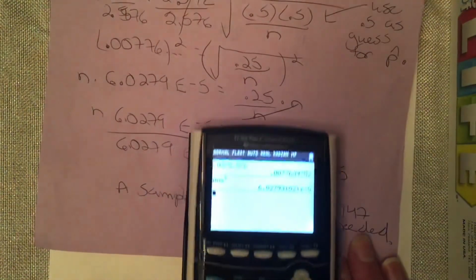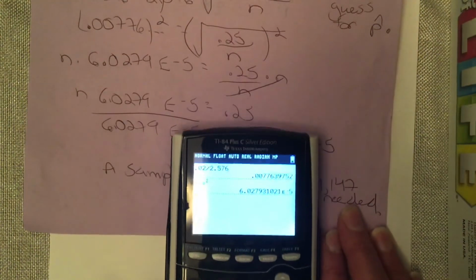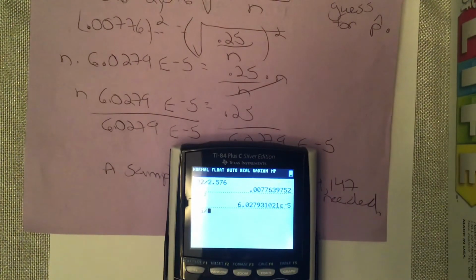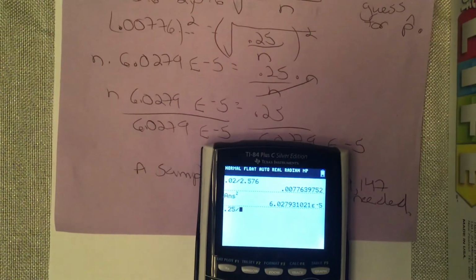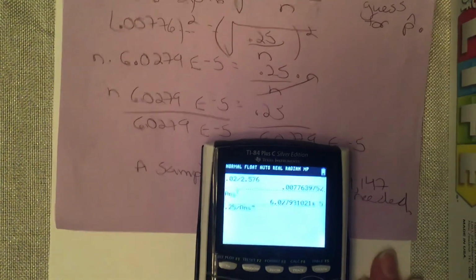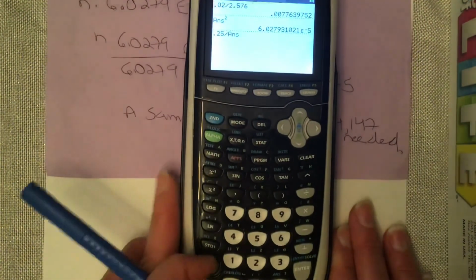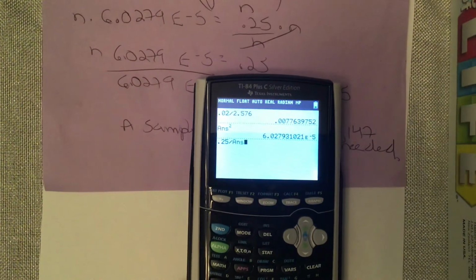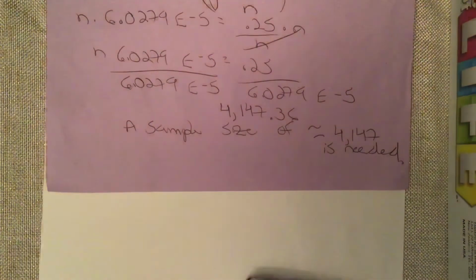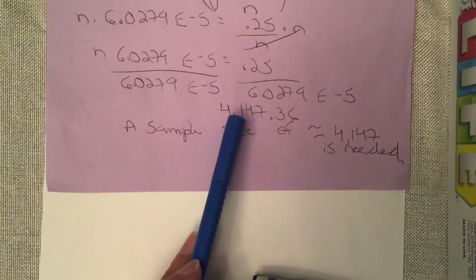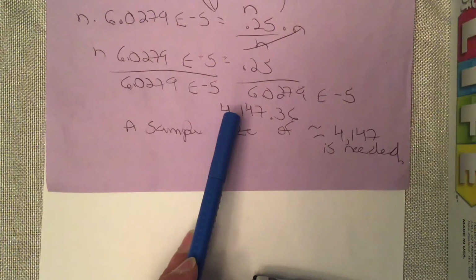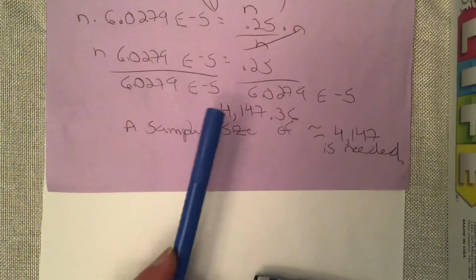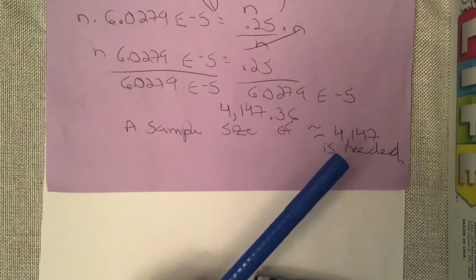Okay. So what you can do on your calculator, since you have it in there, is I can just do 0.25 divided by, sorry, there's a glare there, second answer. So answer is under the negative, this guy right here. So if you hit that, that's second answer. So I'm going to do 0.25 divided by that answer. And then again, if you do this, it avoids having to round. So that's what I get, 4,147.36. Okay, and remember, we're talking about a sample of people, can't have part of a person. So remember, you always want to round. Okay, so a sample size of approximately 4,147 is needed.